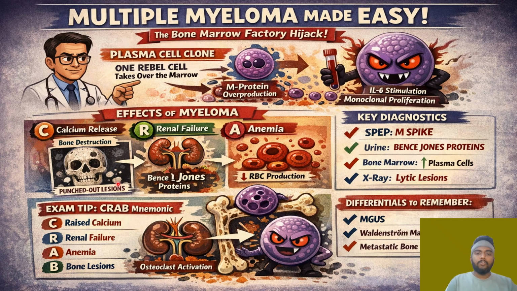And now for exam type, you just have to remember the CRAB criteria. For differentials, you have to remember Waldenstrom, metastatic bone disease, and MGUS. All these things I have explained to you, so I don't think you have to think a lot in this. I hope I have made this clear for you guys.